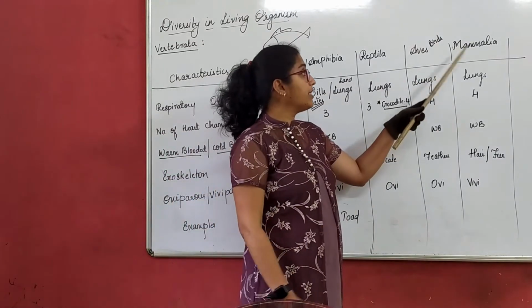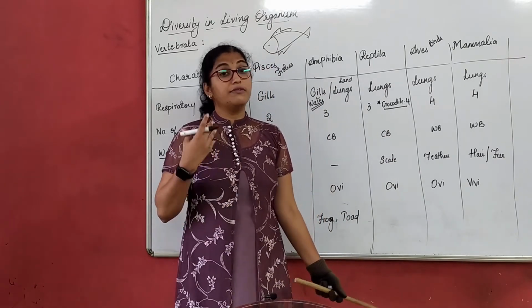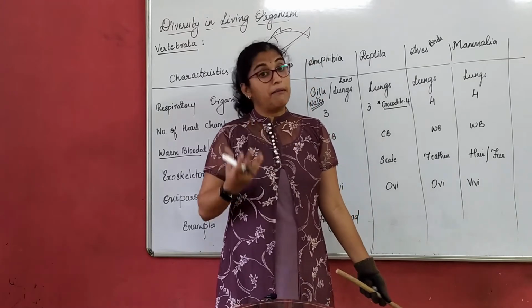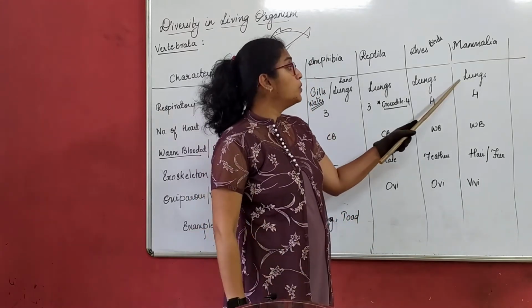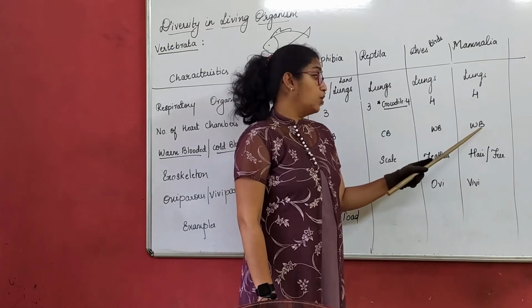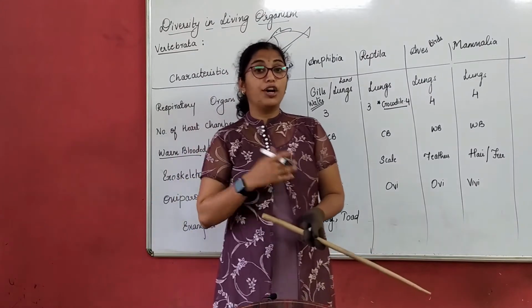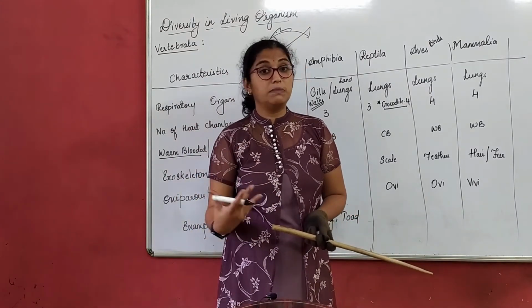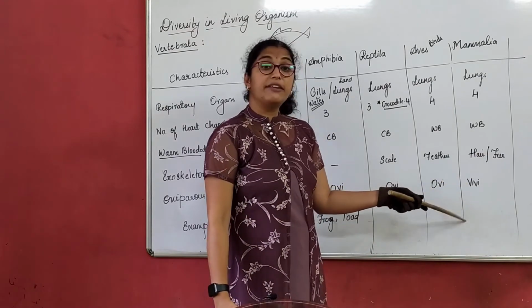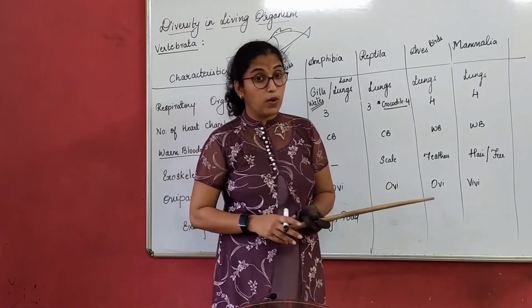The last one we come to here is mammalia. When we talk about the word mammalia, it comes from the term mammary glands. Now the respiratory organ is lungs, 4-chambered heart, warm-blooded. Exoskeleton is in the form of hair or fur. Hair on human beings, fur on different animals. These are viviparous, that means they give birth to the young ones.